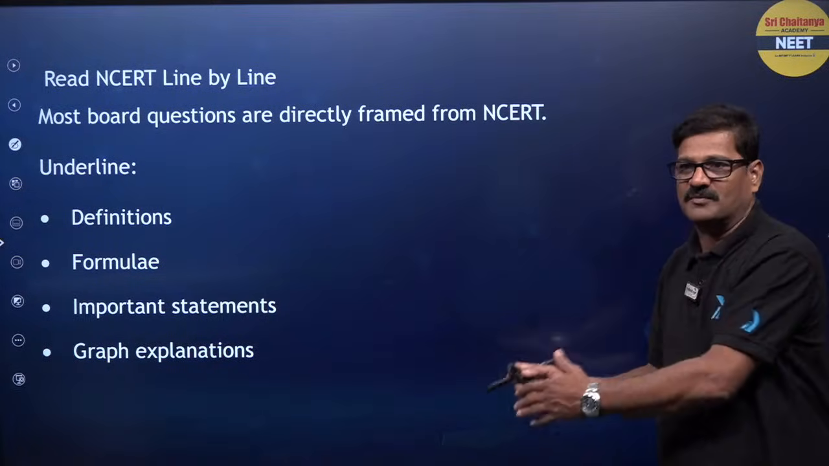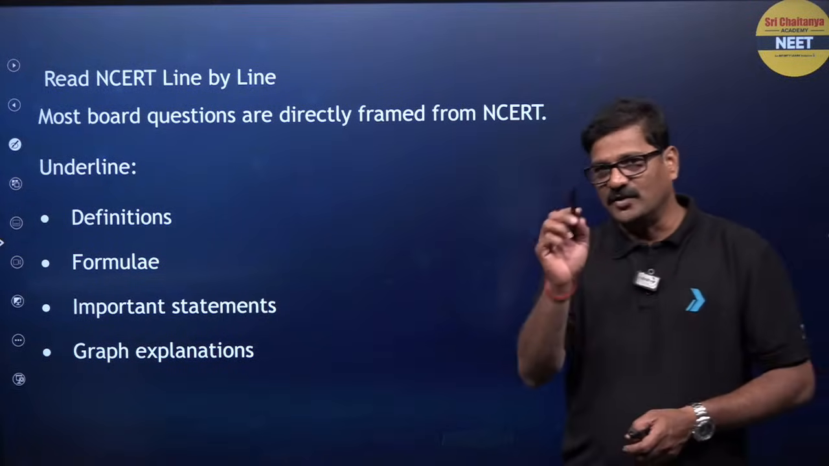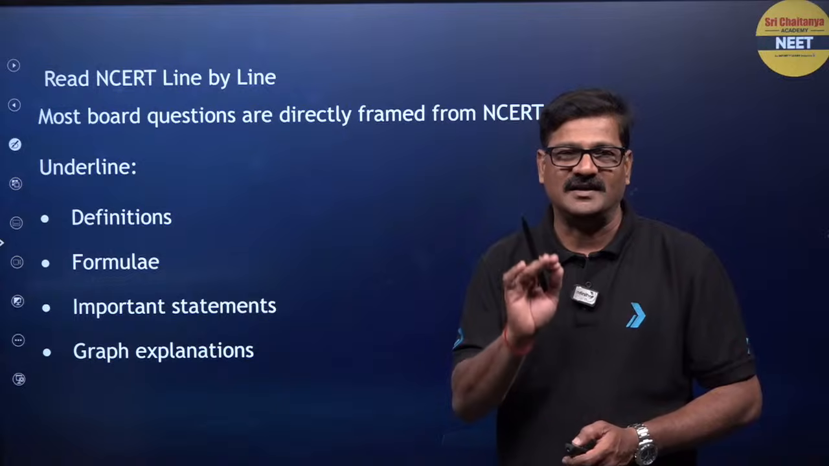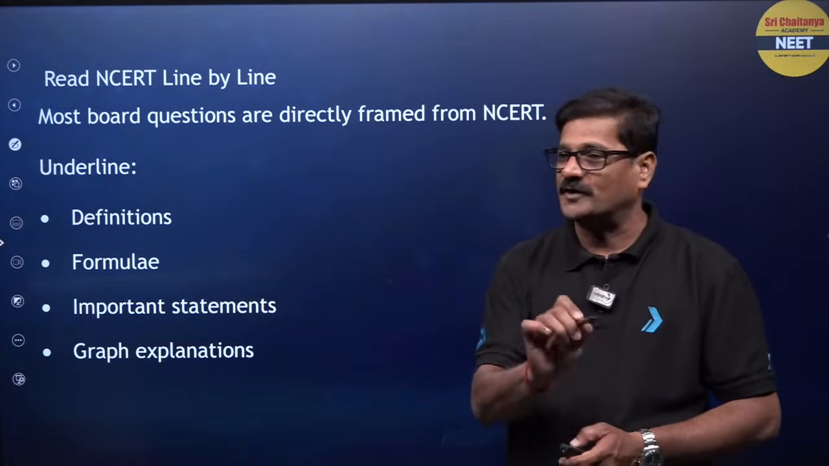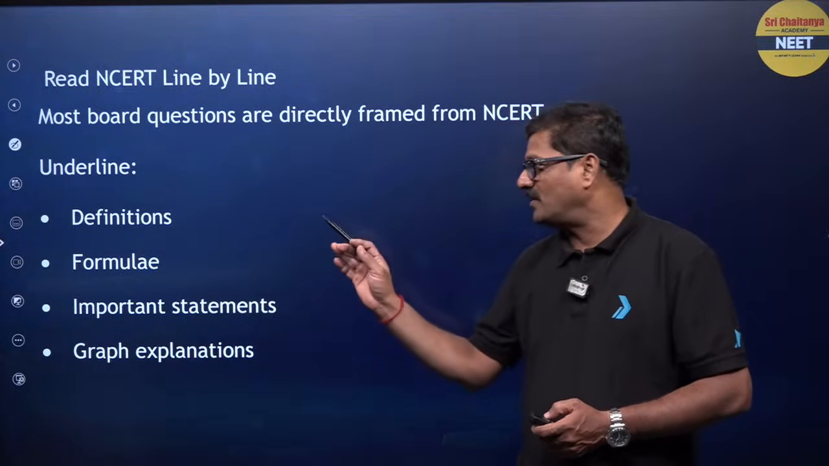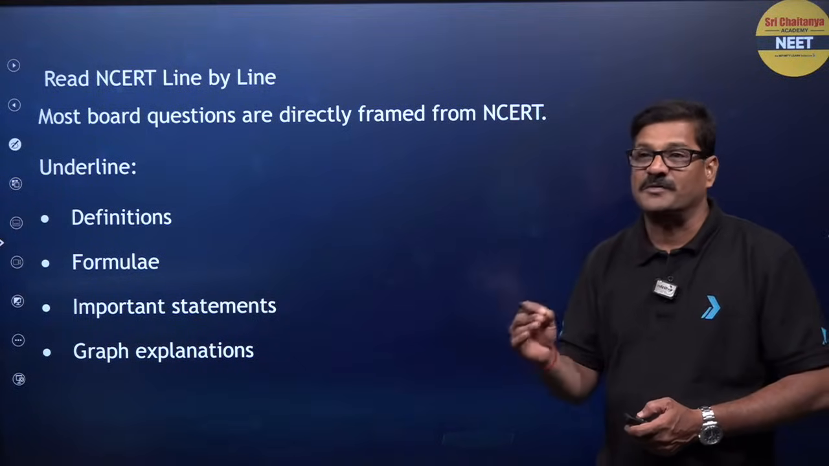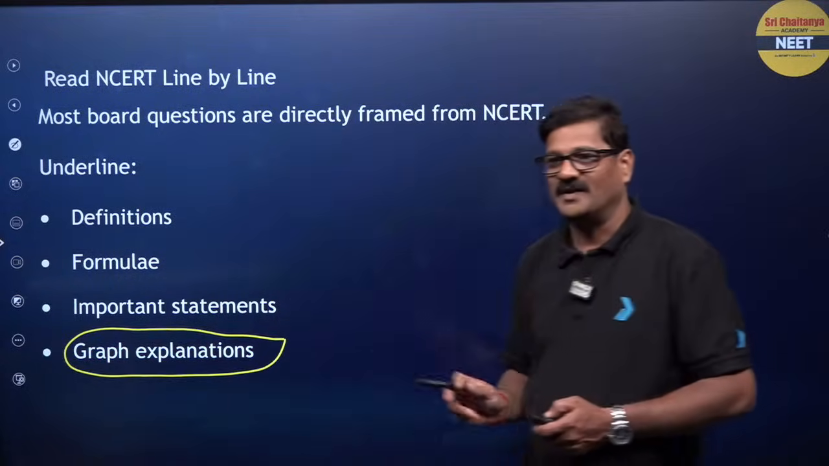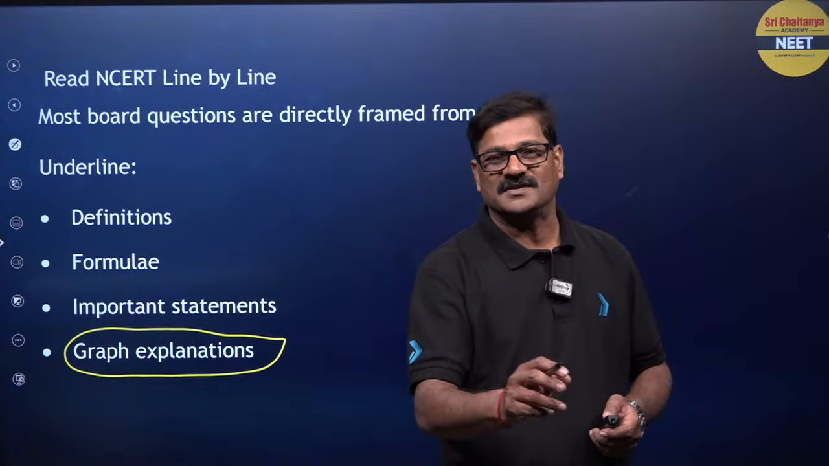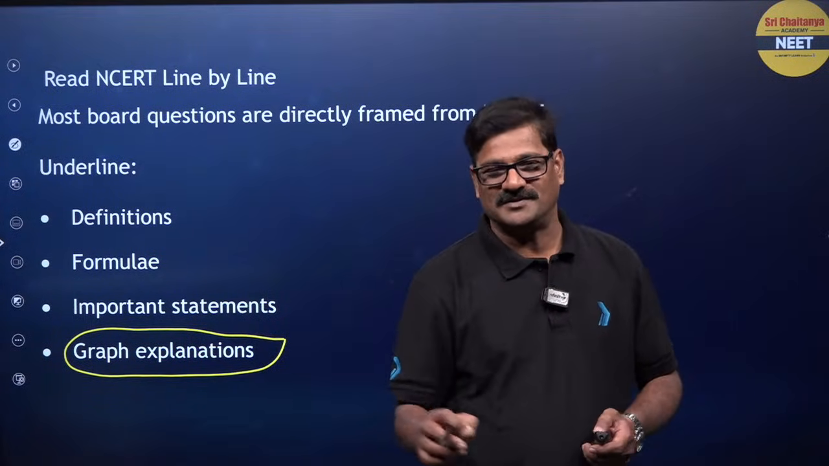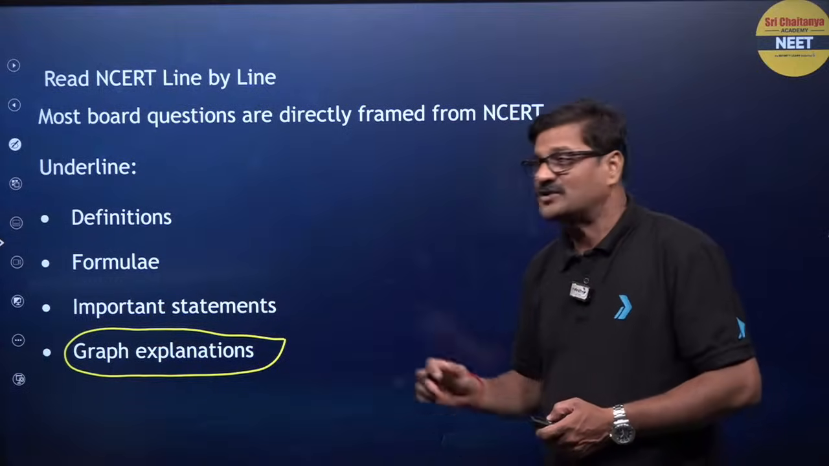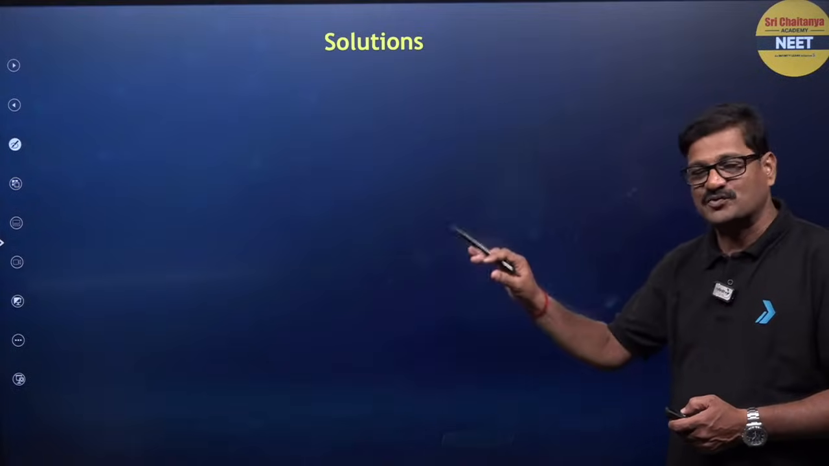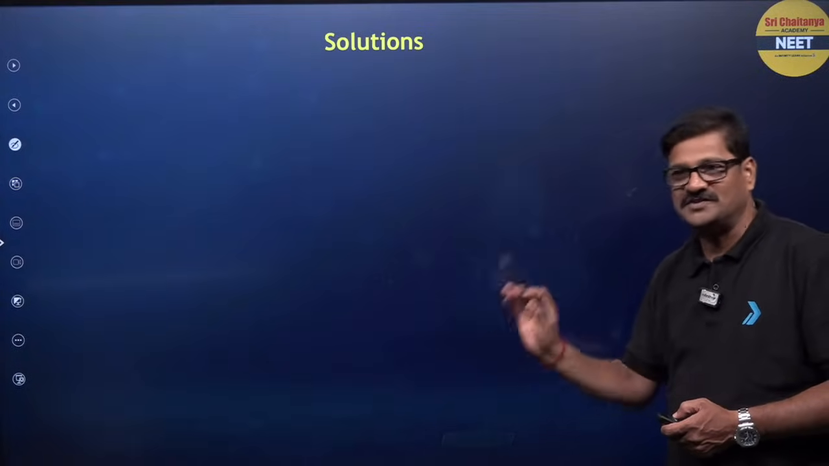I will revise all the formulas right now. Whenever you read the NCERT book, underline each and every line that gives an impact in scoring. Also underline formulas and important statements, and there are graphical representations too. We'll do all the graphs in chemical kinetics at a stretch. Let us see all the strategies as well as formulas in all the chapters.